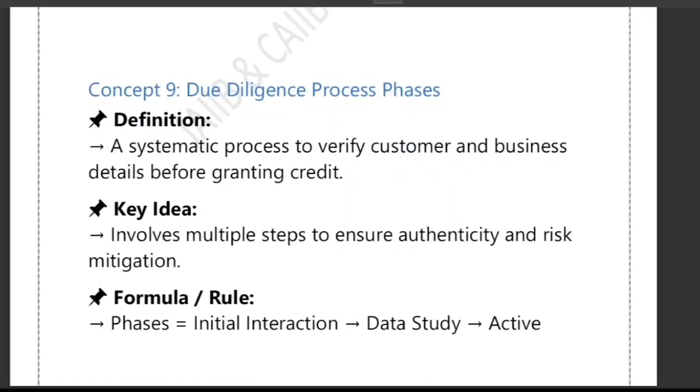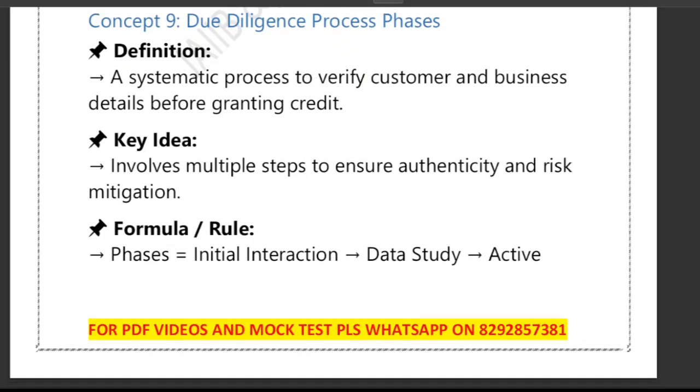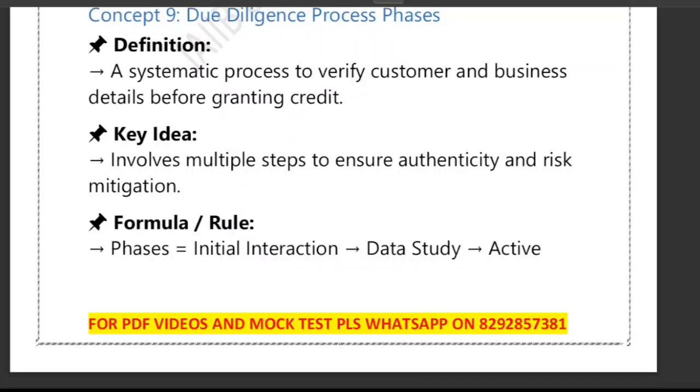Now, the next concept that we have is the due diligence process phases. There are 6 phases of the process and some key things that a bank must verify before giving credit. So let's look at the due diligence process phases. Before a bank gives any loan, it follows a systematic, step-by-step process to verify the customer and then the business. This ensures that information is authentic and risk is under control. So the key idea is that due diligence is not a single step. It involves multiple phases, each giving more clarity about the borrower.